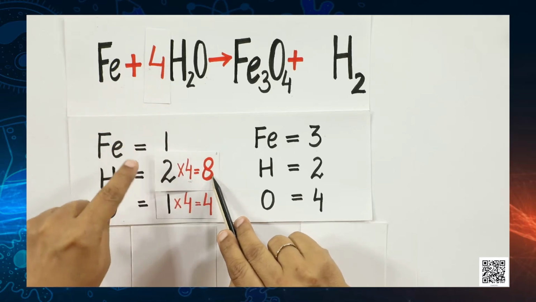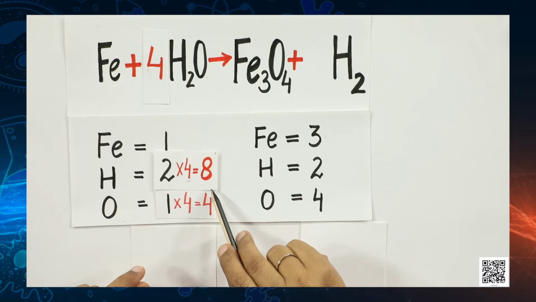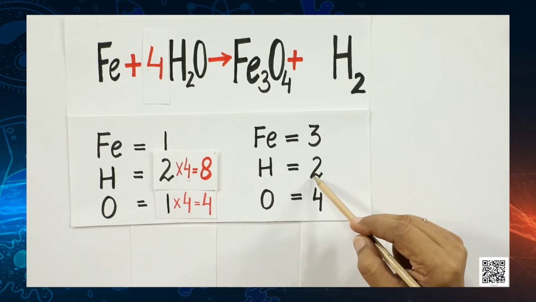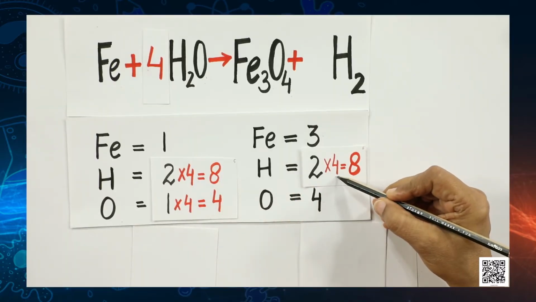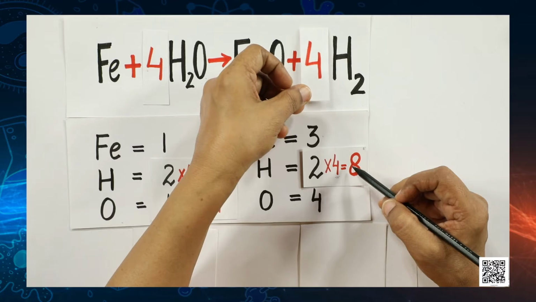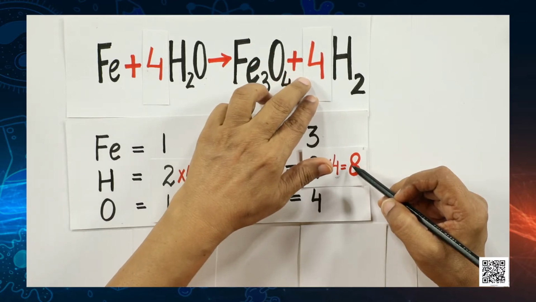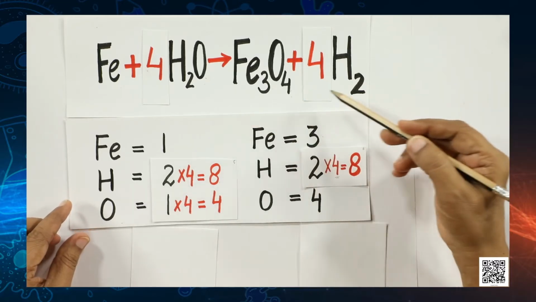So, hydrogens have become 8 on the left hand side. So, we need to balance the hydrogen on the right hand side also. Okay. So, let us multiply this also with 4 and add a coefficient 4 here in front of this hydrogen. So, here we write a coefficient 4. So, this is a partially balanced equation. We still need to balance iron on both the sides, which is quite simple. Let us multiply iron with 3.